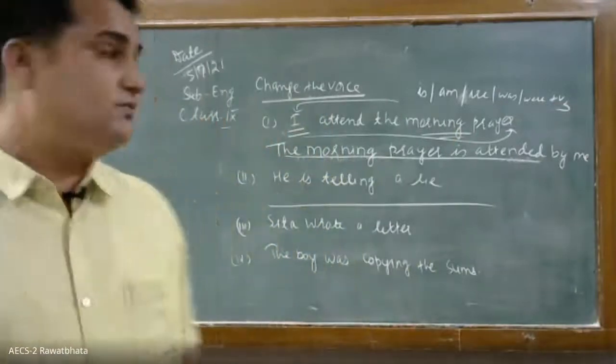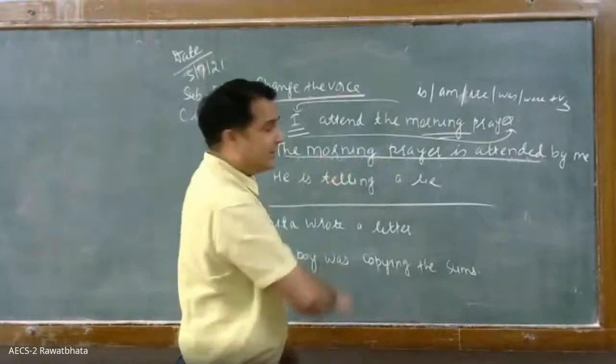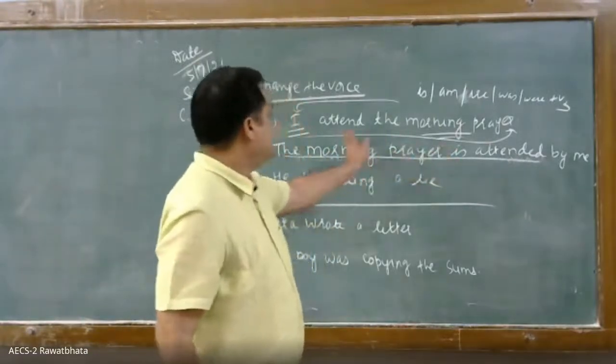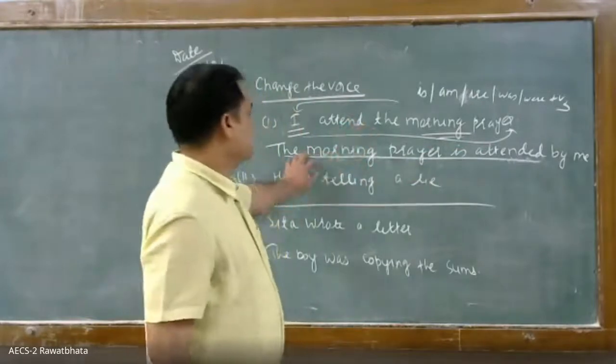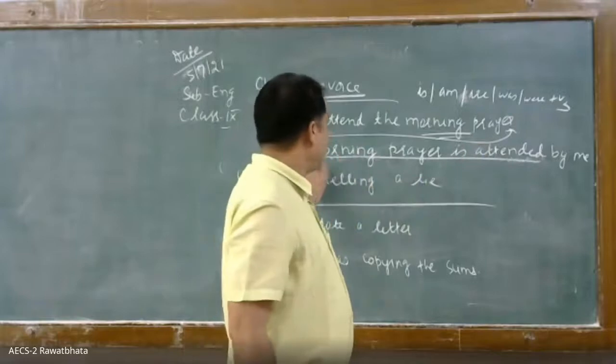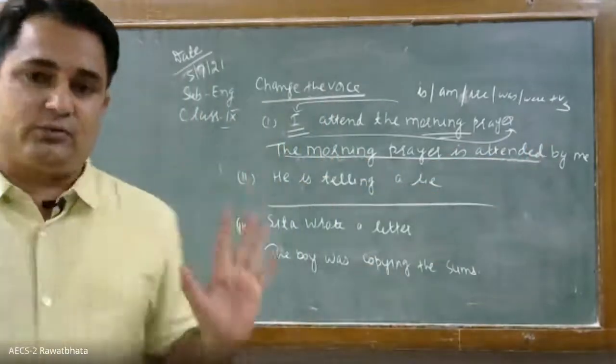So the morning prayer came here, then it will be followed by is, as it is simple present. So the morning prayer is, the verb form will remain third. So the morning prayer is attended by me. Okay, likewise you have to do.